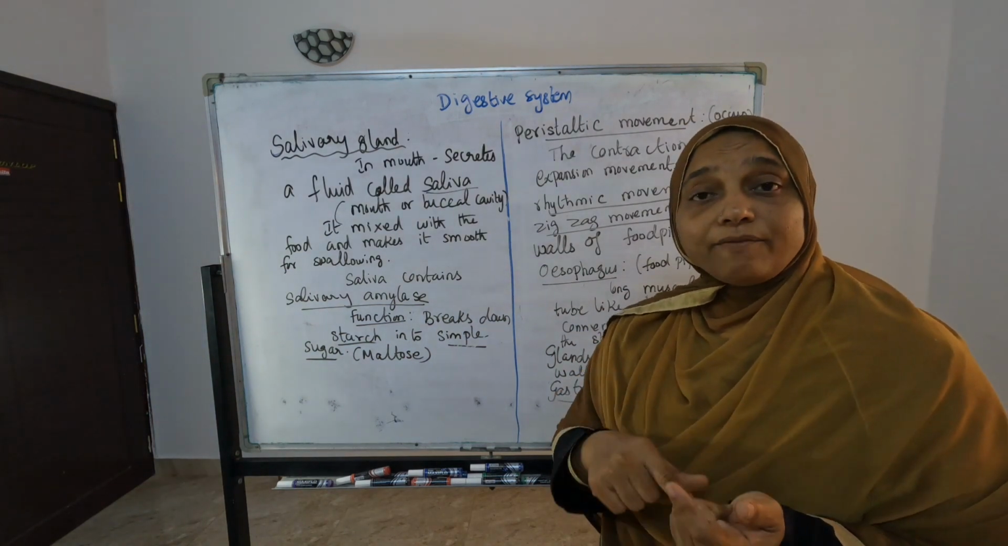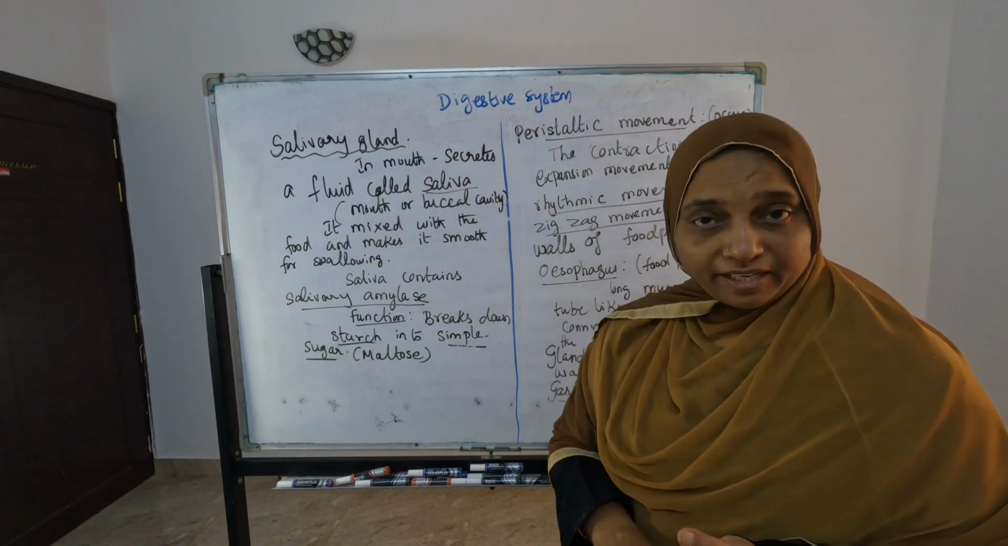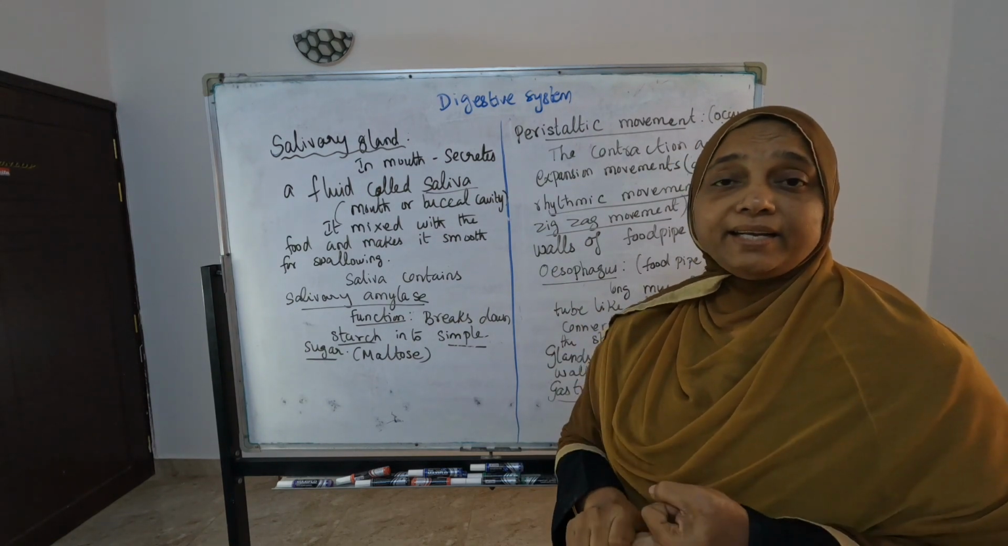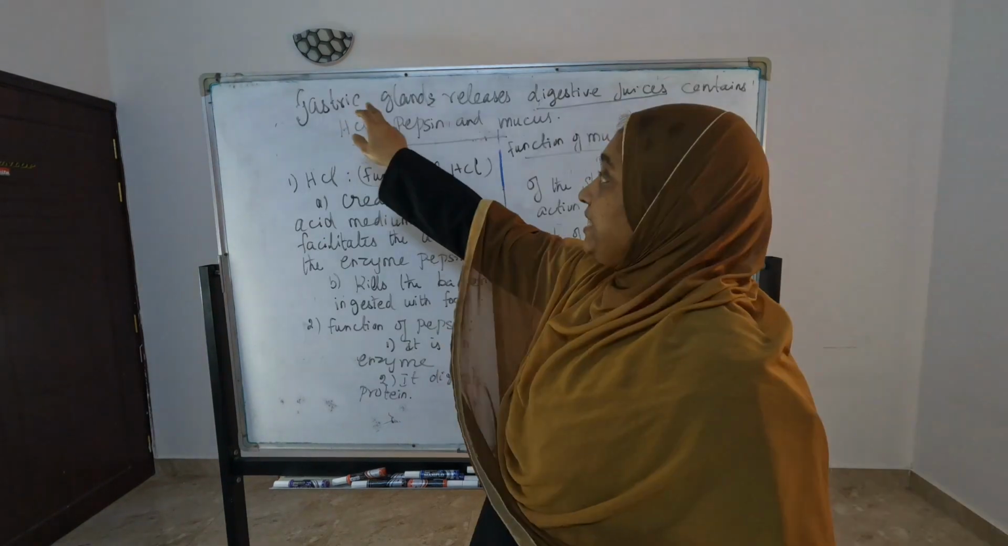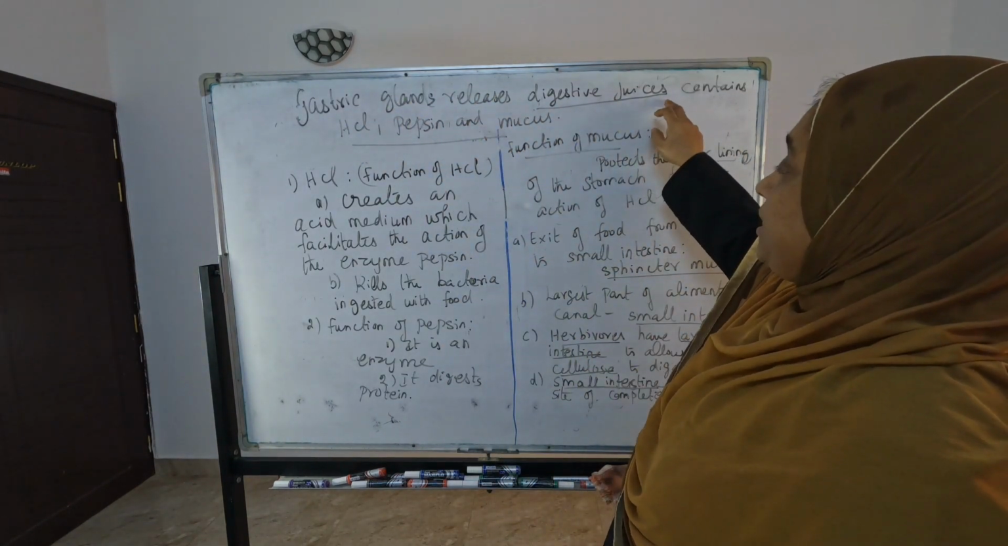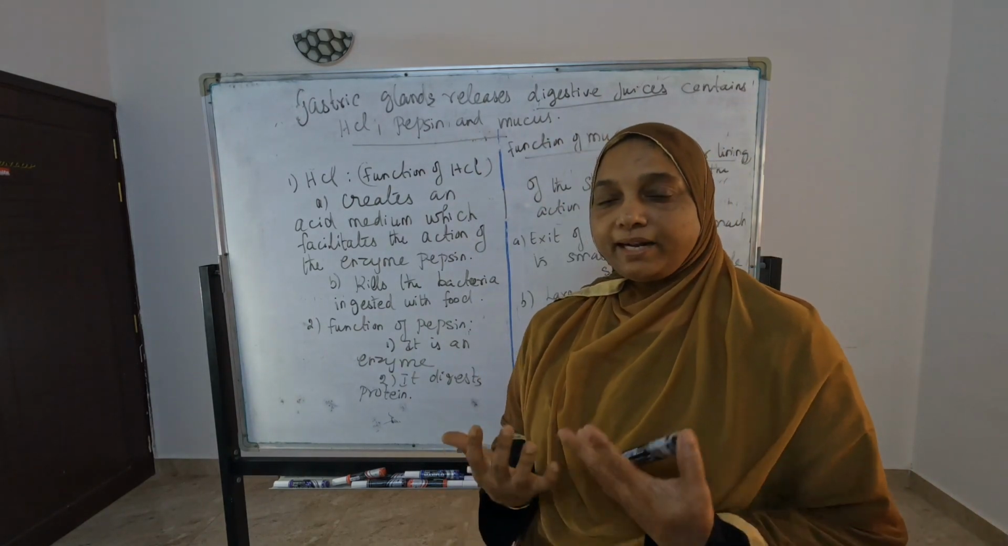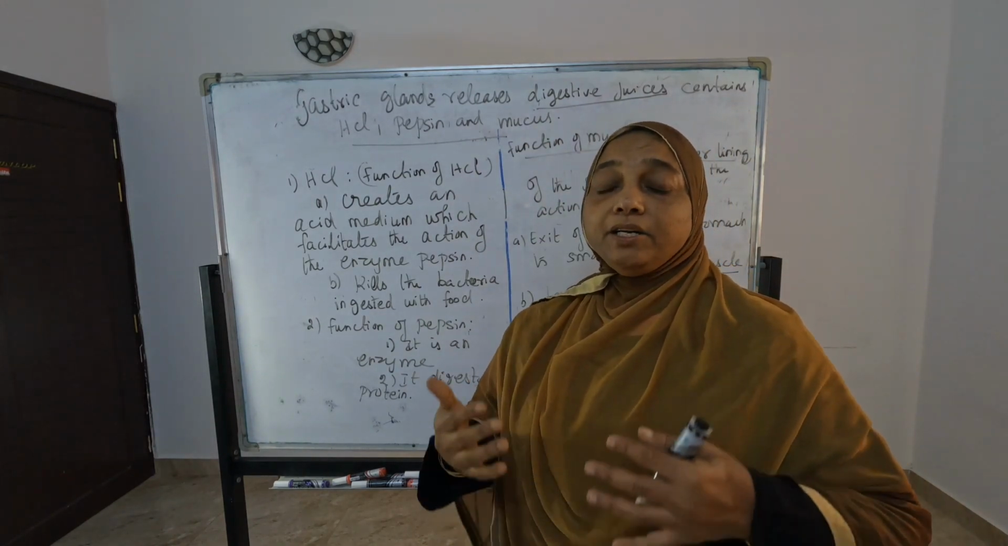What is the function of that one? Individually they are asking what is the function of HCl, what is the function of pepsin, what is the function of mucus. Separately they are asking. So this is one important question. Gastric glands release digestive juices containing HCl, pepsin and mucus. Where are the gastric glands present? They are present in our stomach.